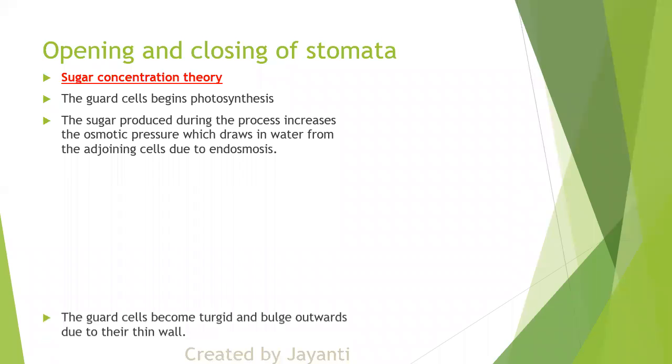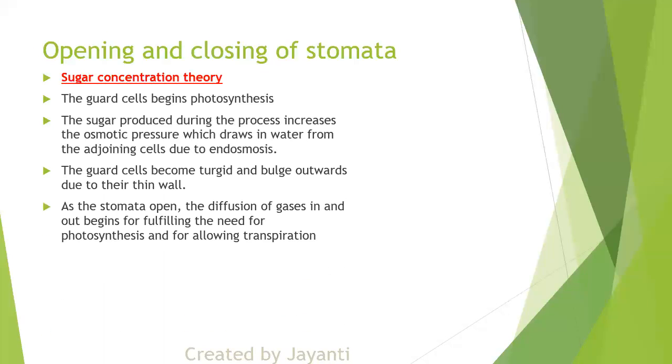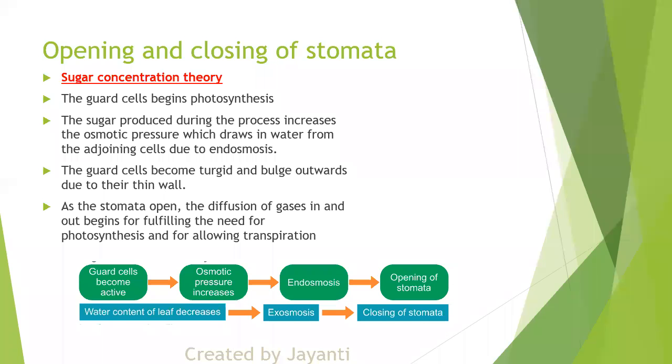Same process. Now, what will happen? The guard cells will become turgid and bulge outward due to their thin wall, and it will open. As the stomata open, the diffusion of the gases needed for photosynthesis happens, as well as transpiration. So basically, this is how the guard cells become active. Guard cells become active means the sugar concentration increased, osmotic pressure increases, endosmosis happens, guard cells open, opening of stomata.